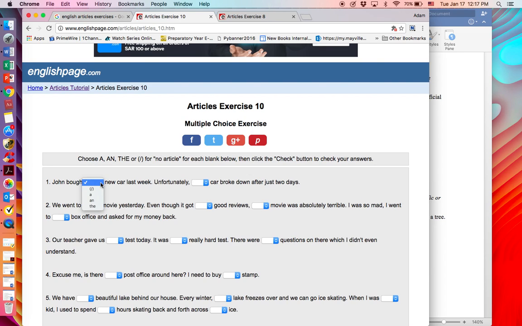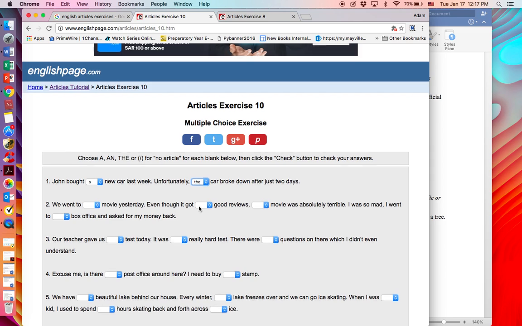John bought a new car last week, right? First time we've heard of the new car. Unfortunately, now second time, the car broke down after just two days.